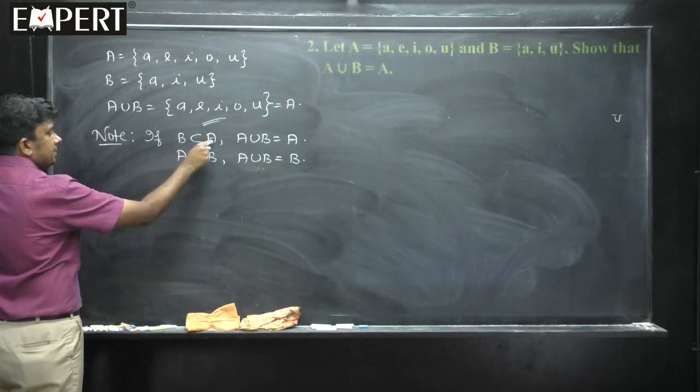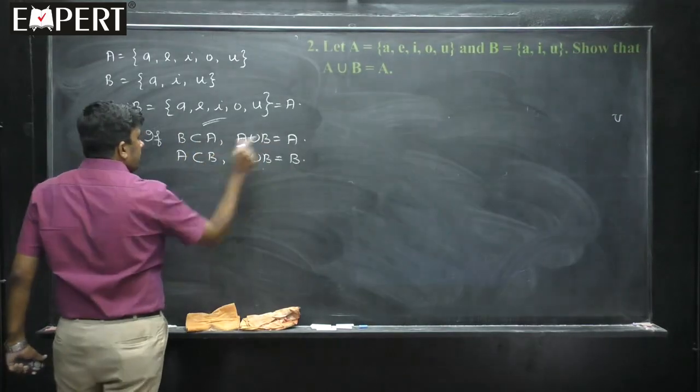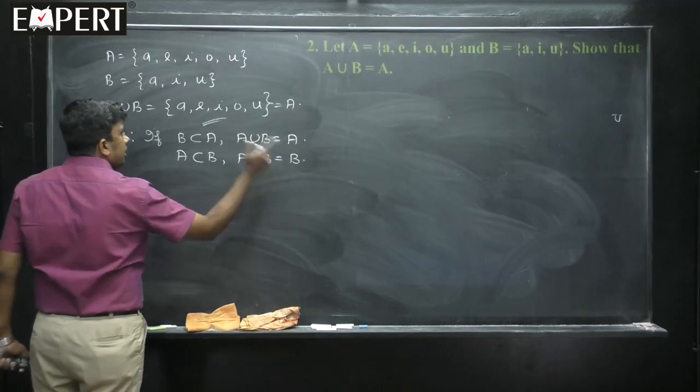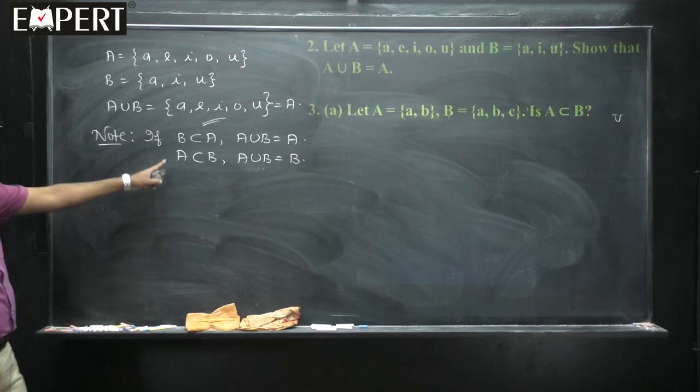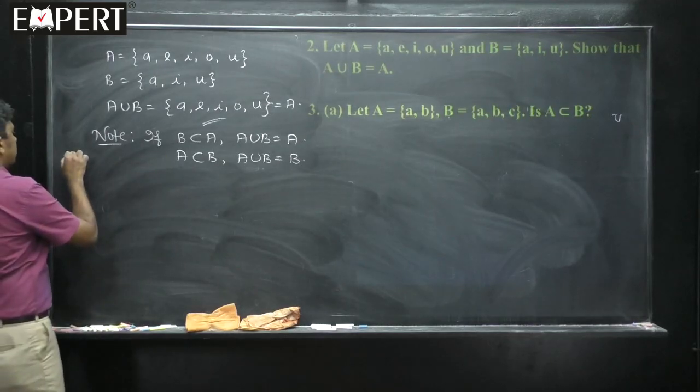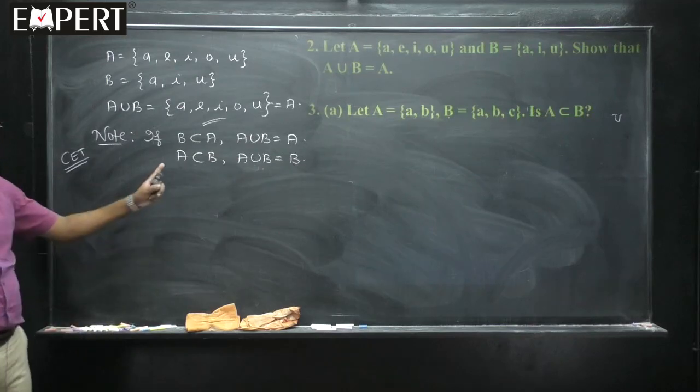So, B is a subset of A, union is A; A is a subset of B, union is B. The larger set is what you are supposed to write there. Very important point from the level 1 exam point of view or CET exam point of view, make note of this.